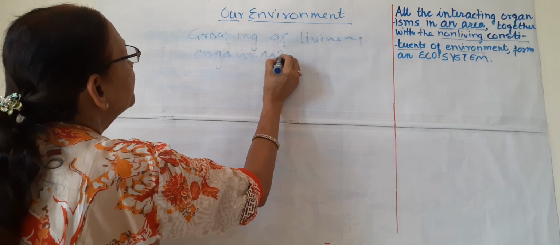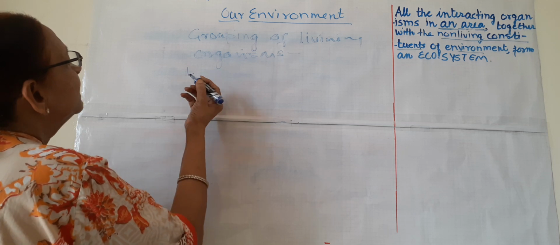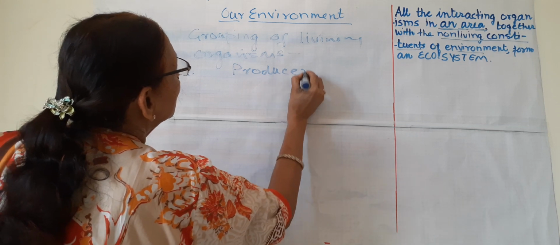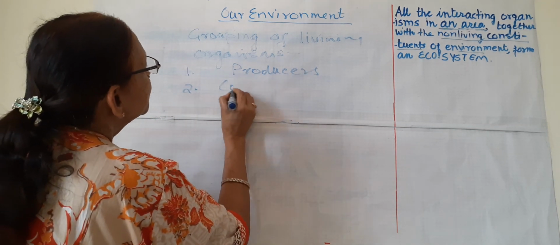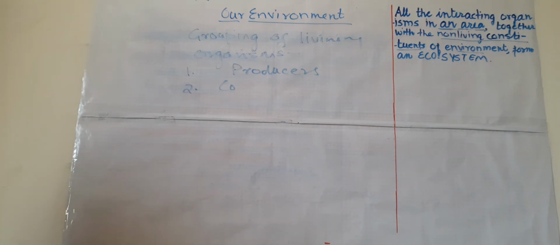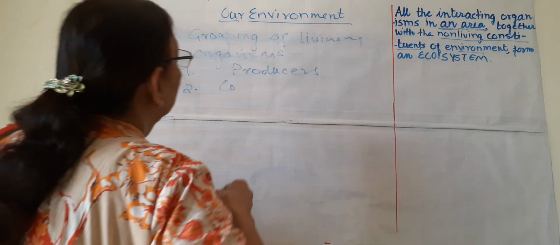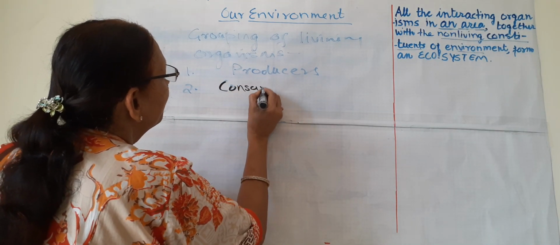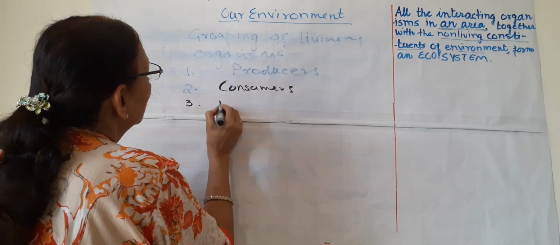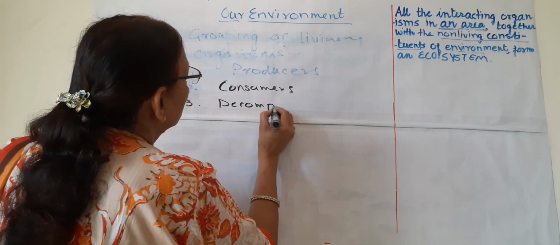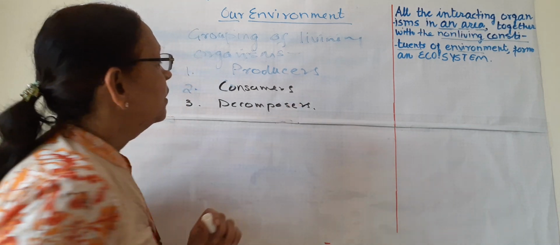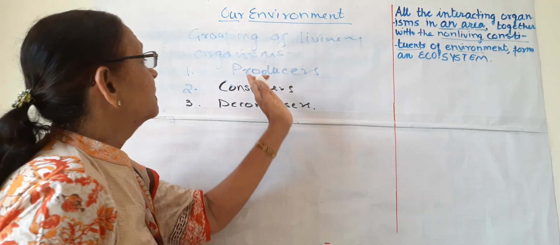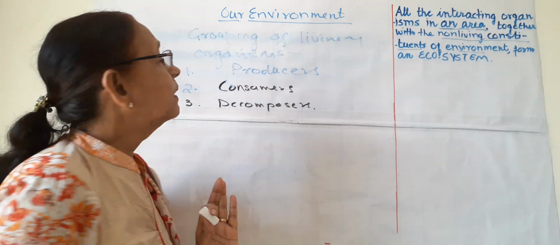How these living organisms are grouped. The grouping of living organisms can also be studied in three heads. First is producers, second is consumers, and third is decomposers. So, grouping of living organisms can be done in three heads: producers, consumers, and decomposers.